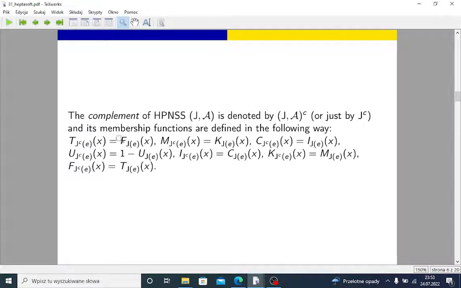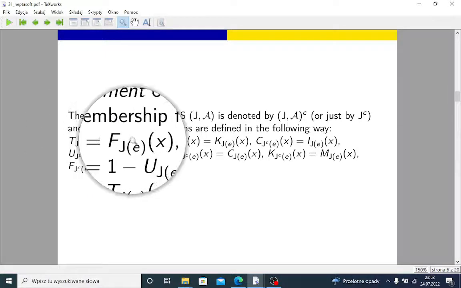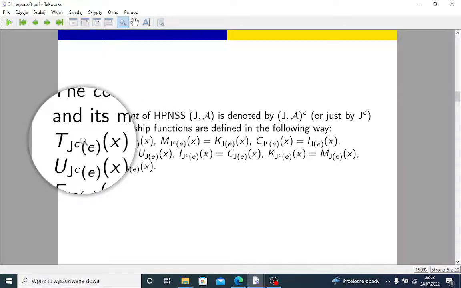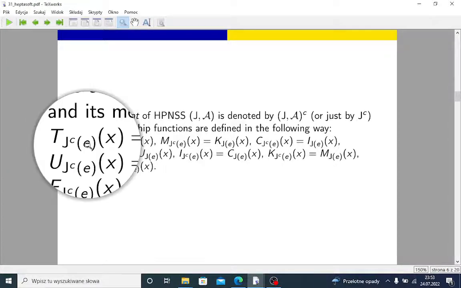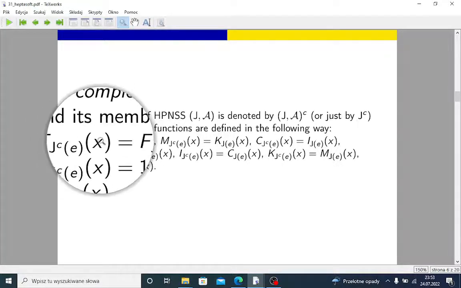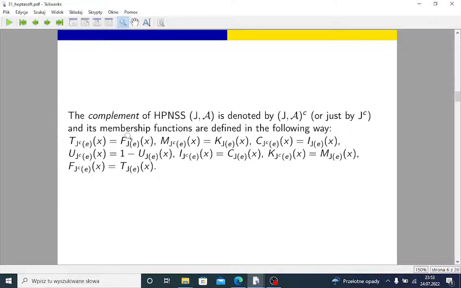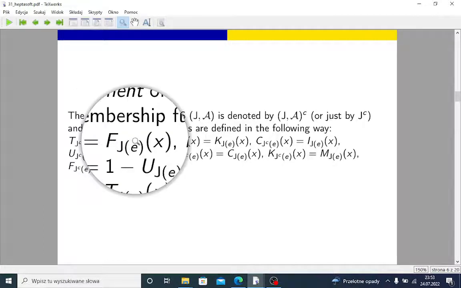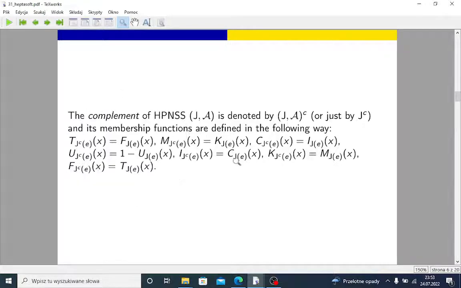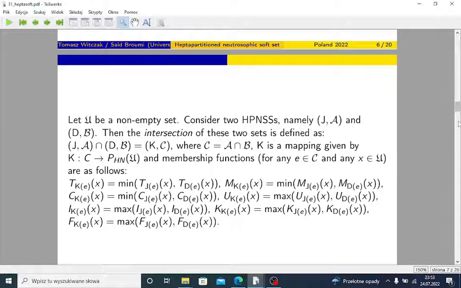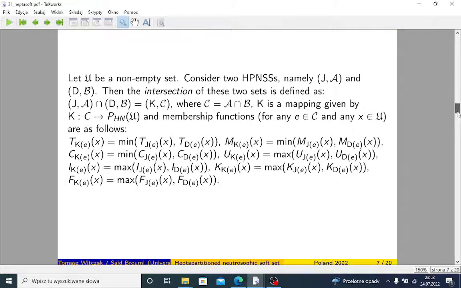For example, in case of complement, it is natural, as you can see here, to assume that the truth value of the complement, of course with parameter E and object x, is just the falsity value of our original HPNSS J. Okay, so there is some logic behind those definitions. You may analyze this. The same with intersection.